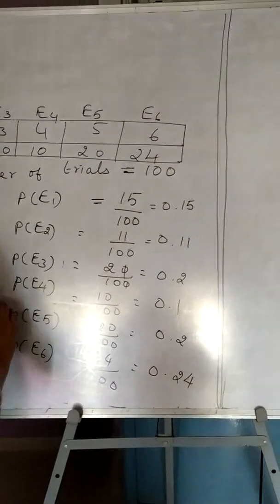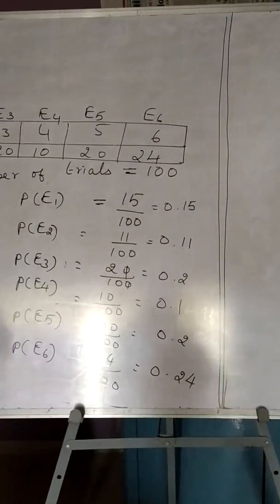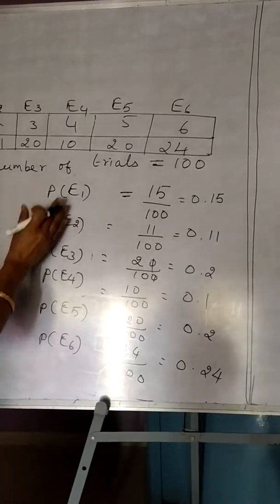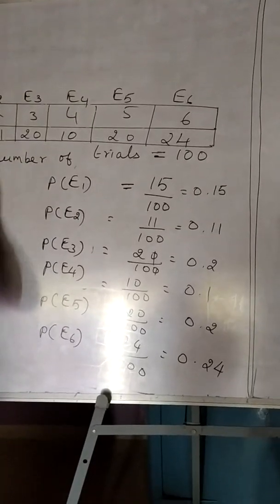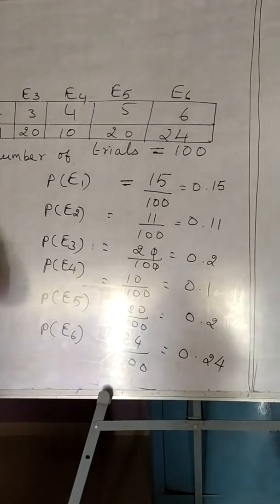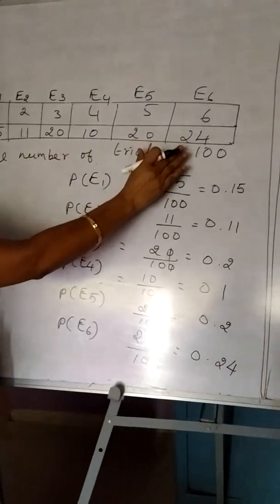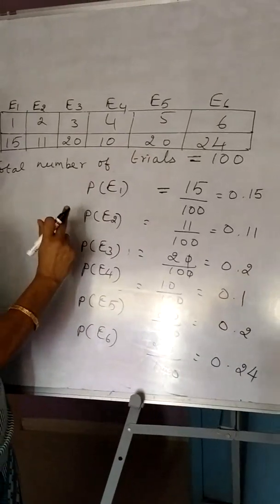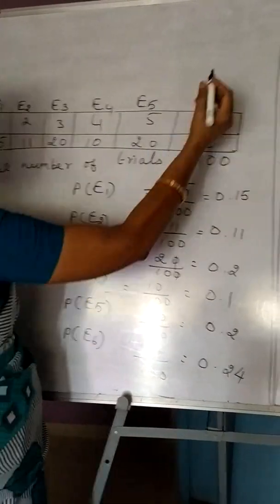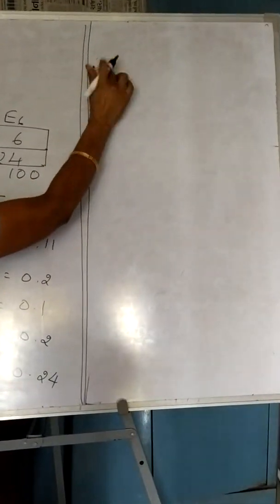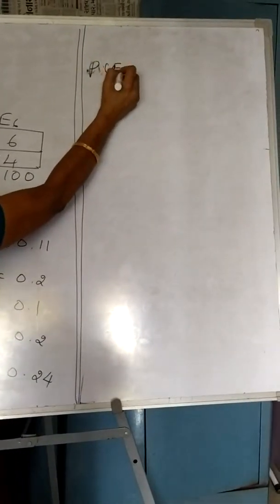Now I want to find out the probability of getting not number 1. I don't want 1. So when I say I don't want 1, it can be number 2, 3, 4, 5 or 6. That is indicated by a bar. So I want to find out E1 bar.